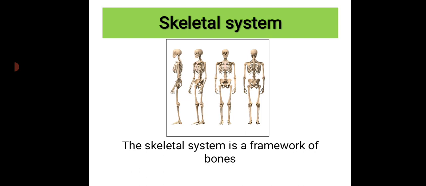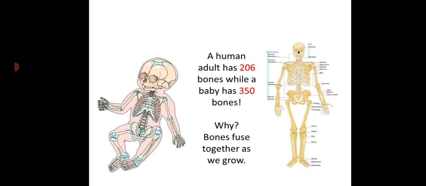Fine. Then children, here you can see there are 206 bones in an adult human skeleton, whereas a small child has more than 350 bones. Did you all understand? A human adult has 206 bones while a baby has 350 bones.